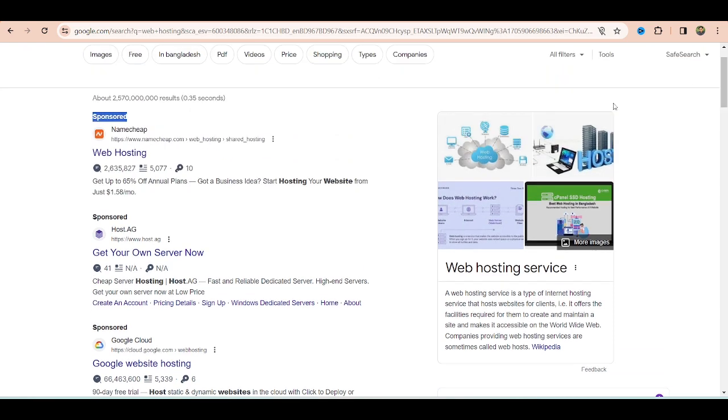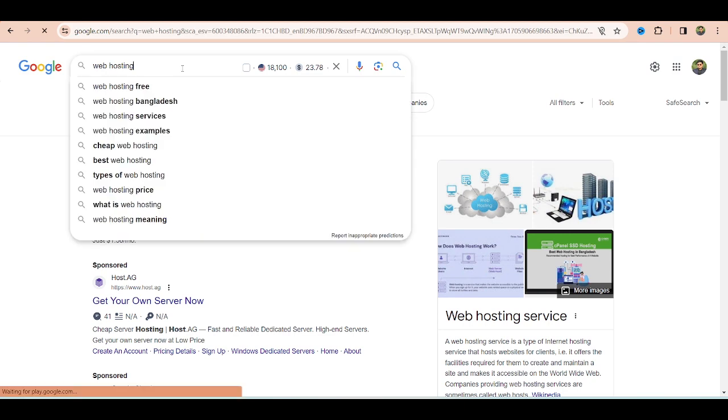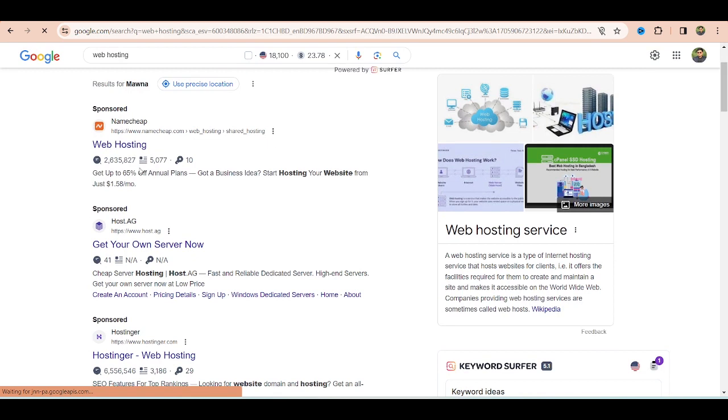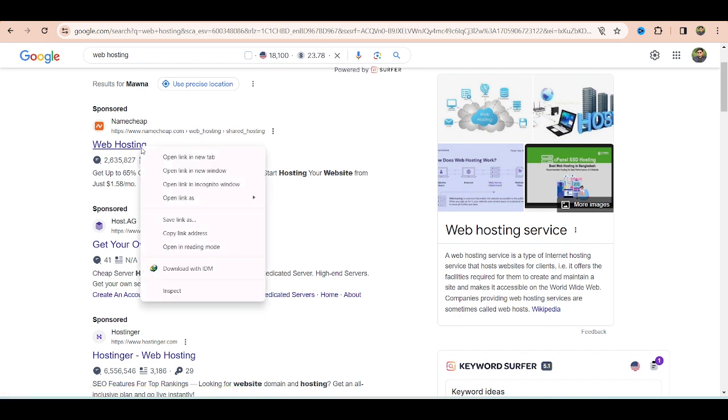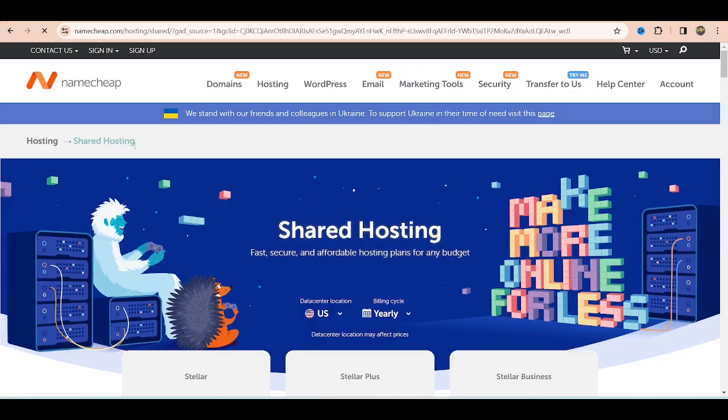So why are they running ads? Suppose we have searched web hosting, right? Now the first domain that comes in front of your eyes is Namecheap. So most of the time you will click on that link, and it will take you to their landing page.